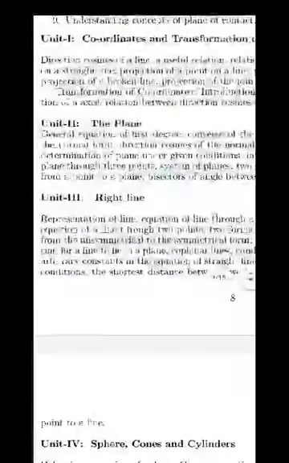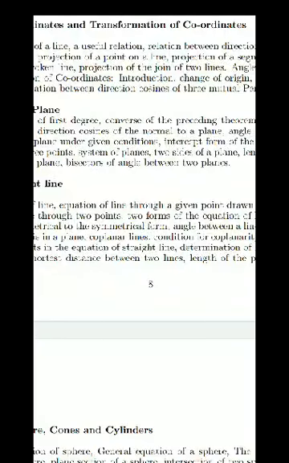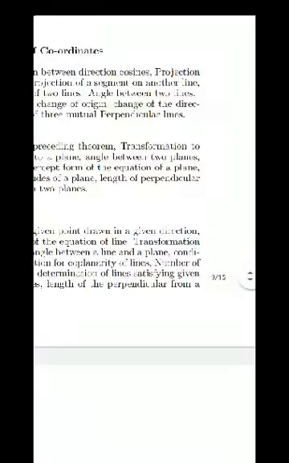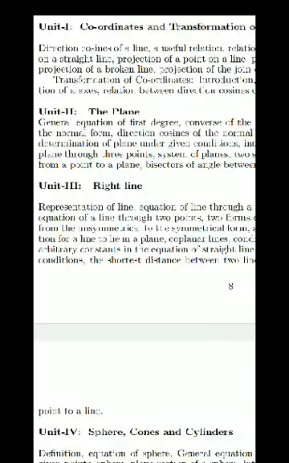Then projection of a point on a line, projection of a segment on another line, transformation of coordinates: introduction, change of origin, that means shifting method, then change of direction of axes, relation between direction cosines of three mutually perpendicular lines. This is the discussion in the first unit.